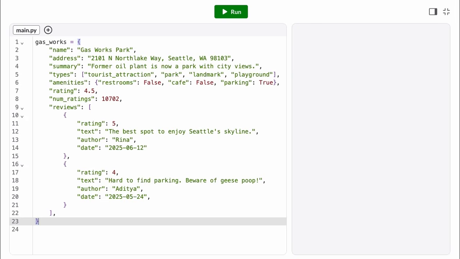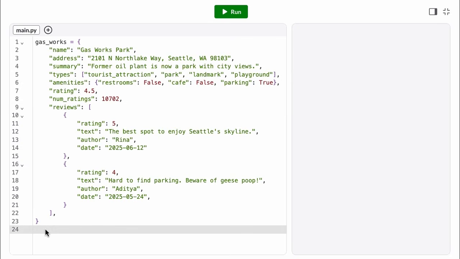And let's go one level deeper. I've added a new item to our Gasworks dictionary with the key reviews. What is going on with this value? We have square brackets here, but we also have curly brackets. Remember though, what we need to pay the most attention to is what symbol comes directly after the colon. And that's a square bracket. So that means the data type of this value is a list.